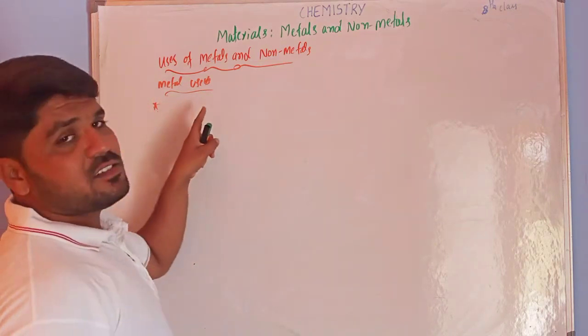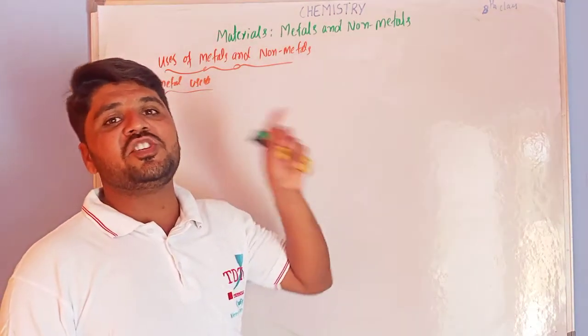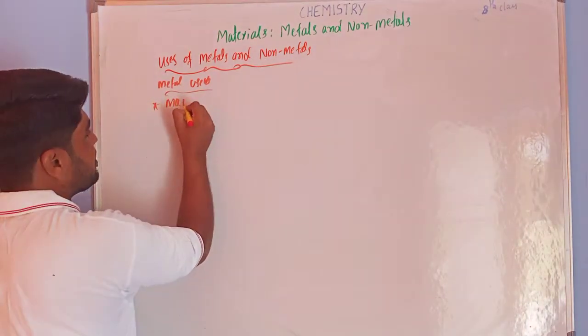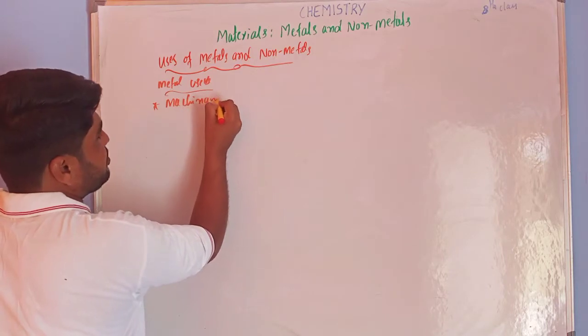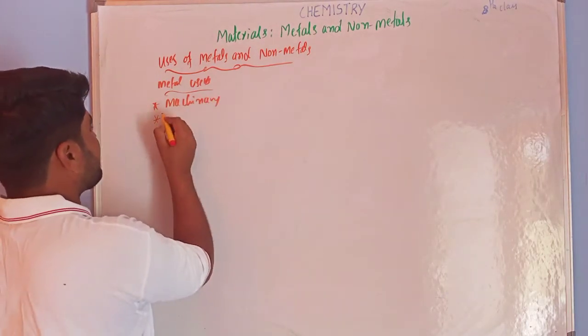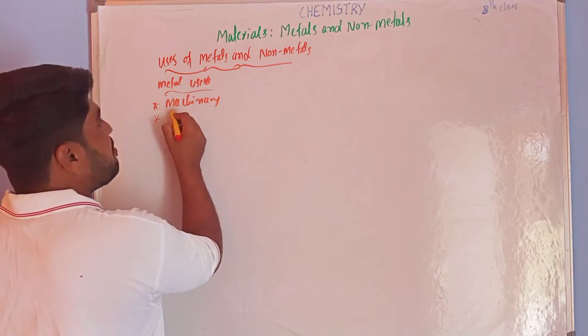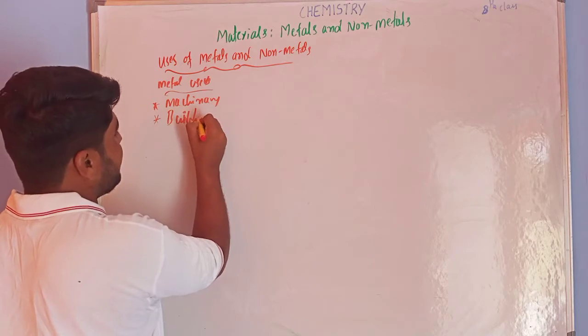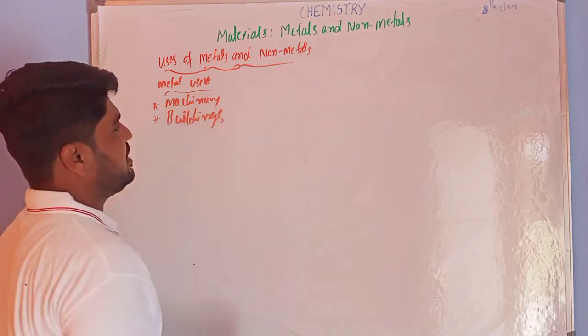These metals are used in machinery, and for making buildings.